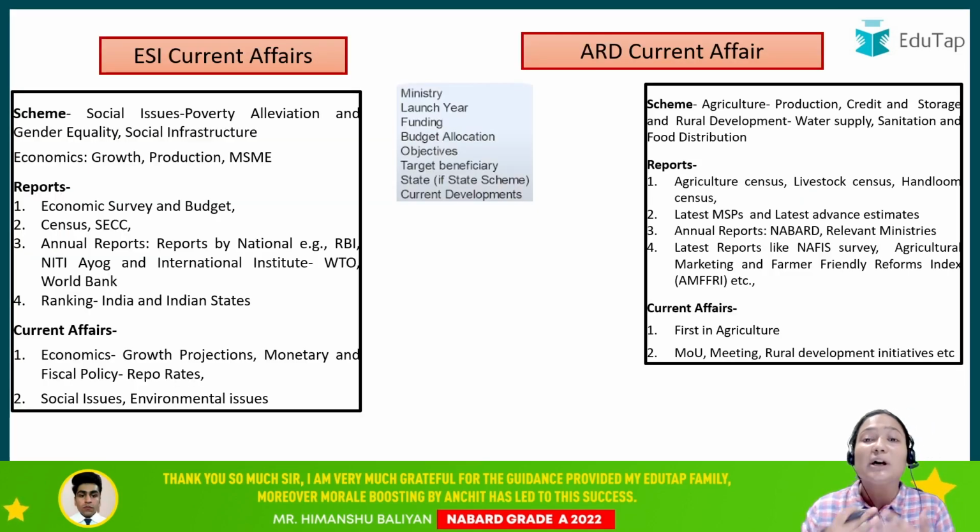Then अब आपको करना क्या है? See, when I talk about the current affair, so here in current affair, first of all let's talk about the scheme.